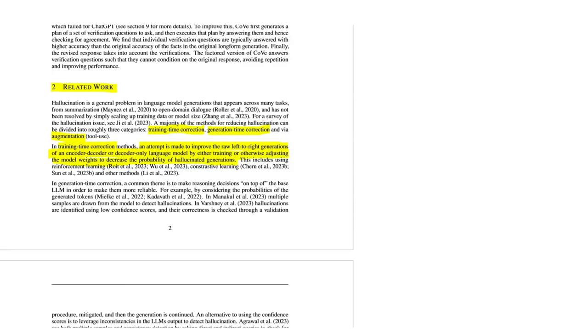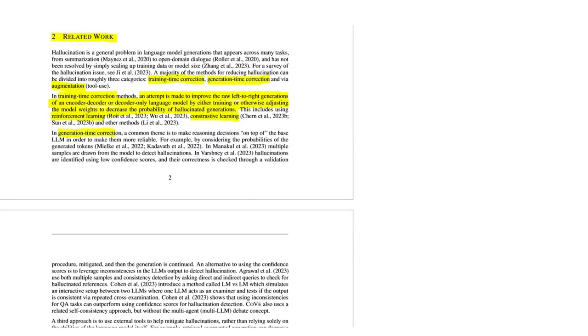So basically, you try to modify the weights when you train the model in order to decrease the hallucinations with various methods, which could include verifying the data it was pre-trained on, or other methods that are enumerated here, like reinforcement learning or contrastive learning.